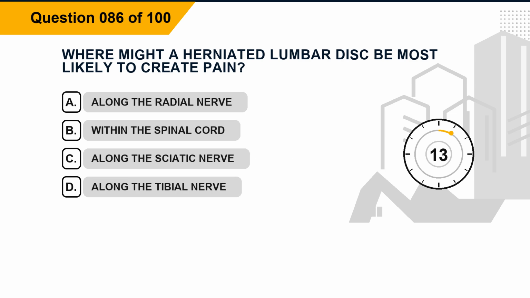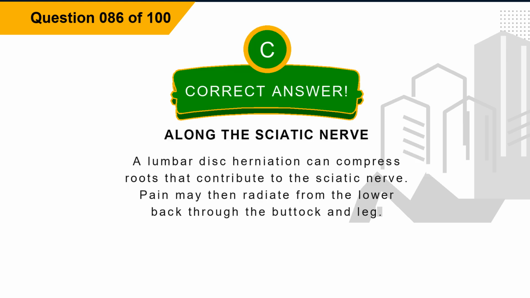Question 86. Where might a herniated lumbar disc be most likely to create pain? Option A, along the radial nerve. Option B, within the spinal cord. Option C, along the sciatic nerve. Option D, along the tibial nerve. The correct answer is option C, along the sciatic nerve. Explanation. A lumbar disc herniation can compress roots that contribute to the sciatic nerve. Pain may then radiate from the lower back through the buttock and leg.